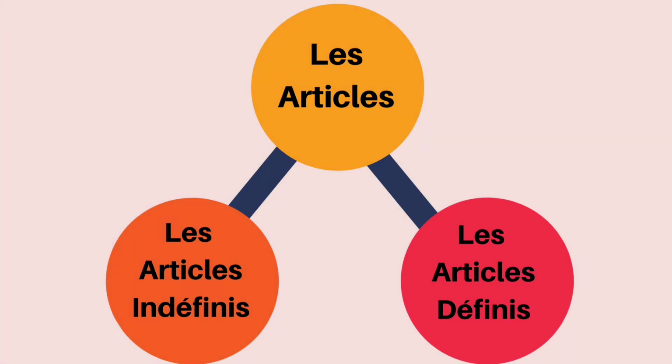An article is used to introduce a noun. In French, it agrees with the number and gender of the noun that we are talking about. So, we have two types of articles in French, les articles indéfinis and les articles définis. In today's video, we are going to be dealing with les articles indéfinis, which are the indefinite articles.